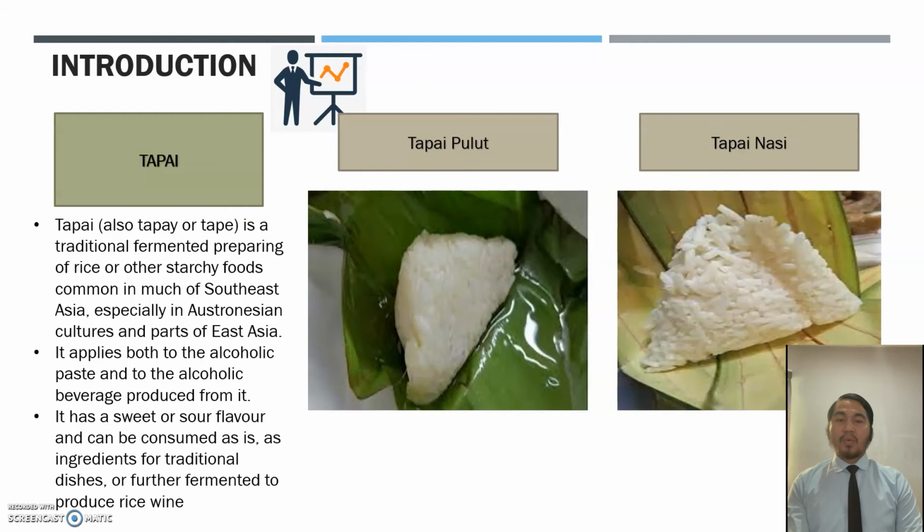These are 2 examples of tapai, which are tapai pulut and tapai nasi.